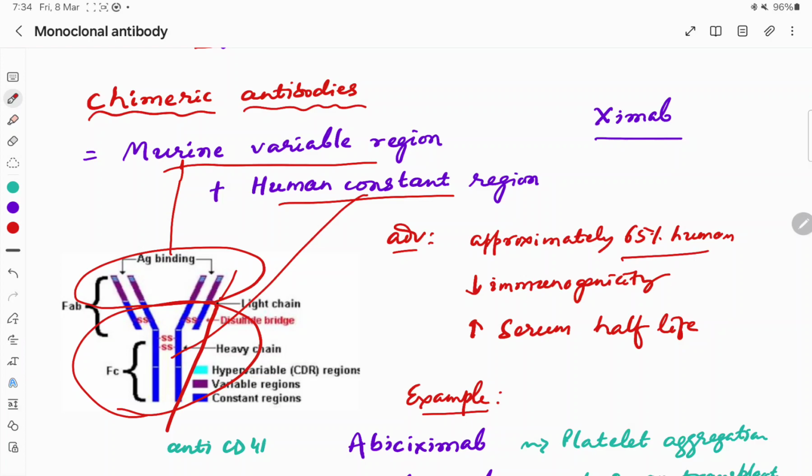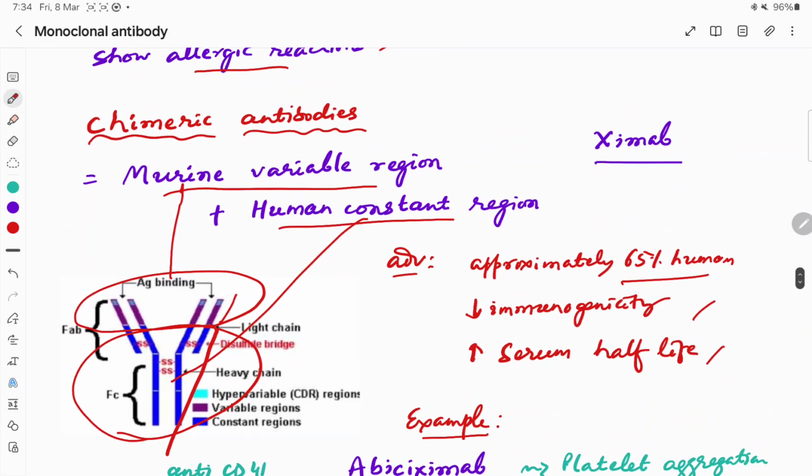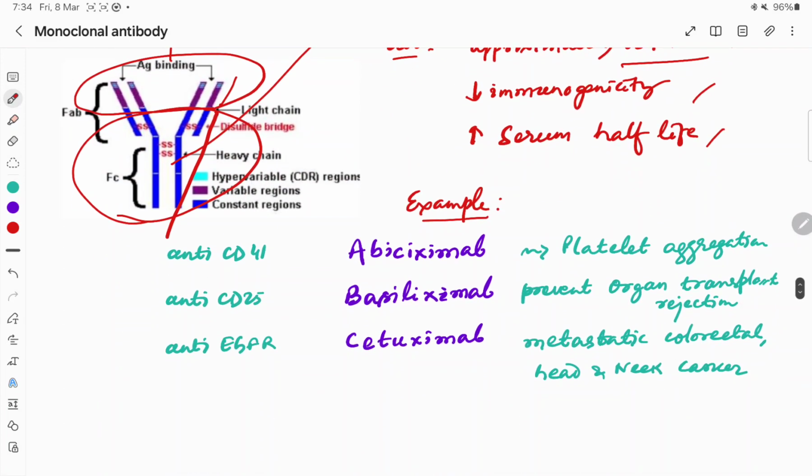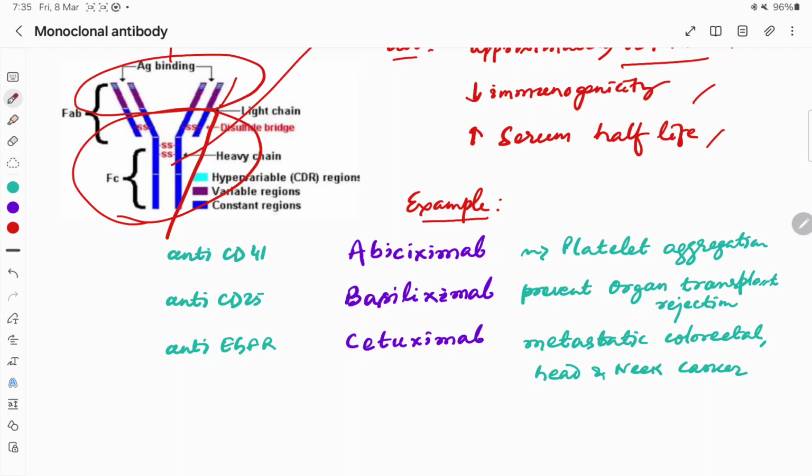So it reduces the immunogenicity. This is the advantage over the murine antibody, and they have increased half-life. So these are the two advantages. The nomenclature, they end with XIMAB. So you can see the example, abciximab. It is anti-CD41 used to inhibit platelet aggregation, antiplatelet drug. Basiliximab, anti-CD25, prevent organ transplant rejection. Cetuximab, anti-epidermal growth factor receptor, so can be used in metastatic cancer, colorectal, head and neck cancer.